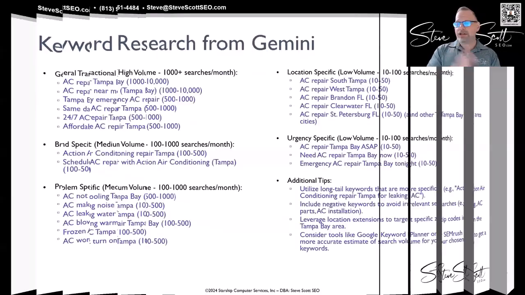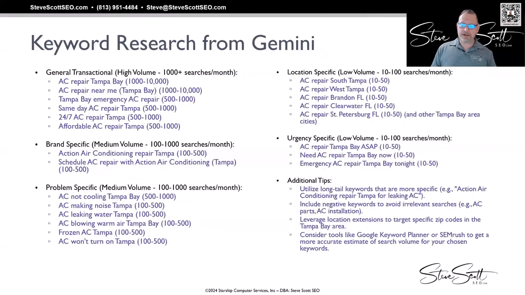But when I went to Gemini and used that, wow, this was much, much better, right? Not only did it give me general transactional words with high volume, like AC repair Tampa Bay and AC repair near me, Tampa Bay emergency AC repair, it even gave me some search volume. Now, since it doesn't have full access to Google's ad search volume, it's giving me these ranges from 1,000 to 10,000, 500 to 1,000. So I can at least get some idea of these high volume words.